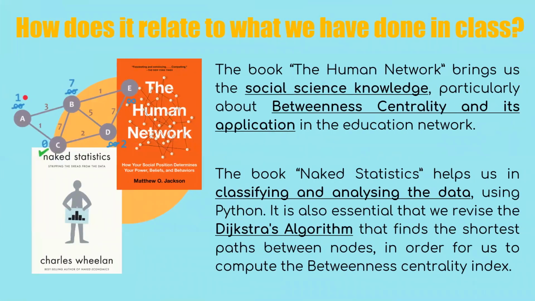This research looks further into the human networks in Fulbright's community, using our social science knowledge acquired from the book The Human Network, particularly about betweenness centrality and its application in the education network. With a massive amount of data from the survey, the book Naked Statistics helped us in classifying and analyzing the data using Python, and revising the digital algorithm that finds the shortest paths between nodes to compute the betweenness centrality index that serves the purpose of this study.